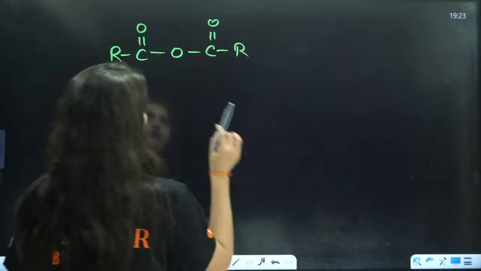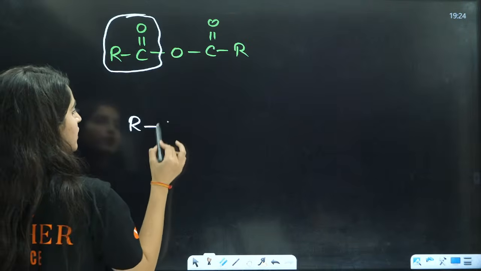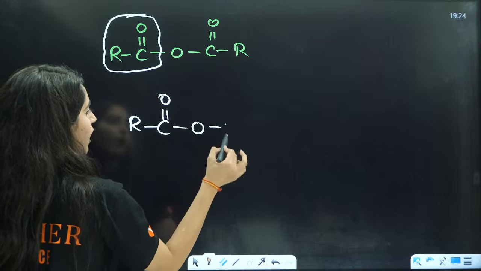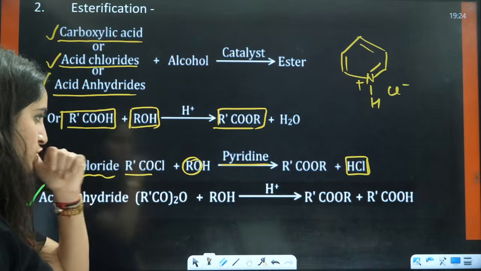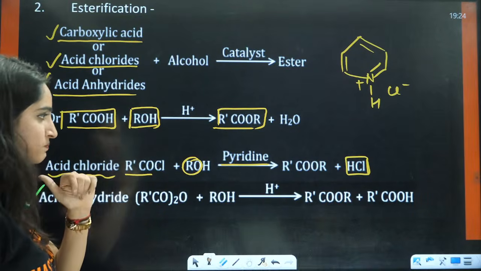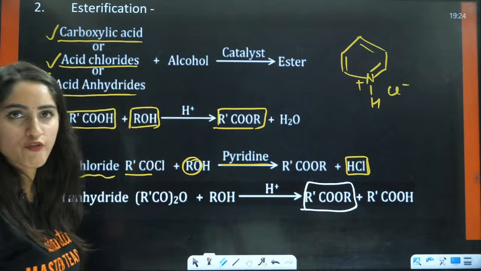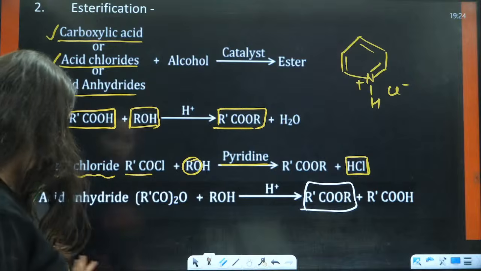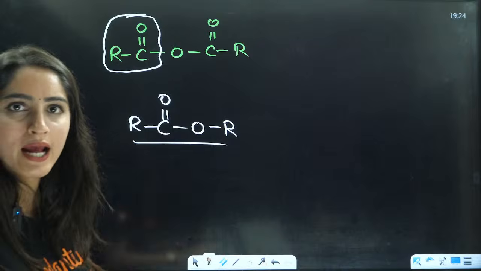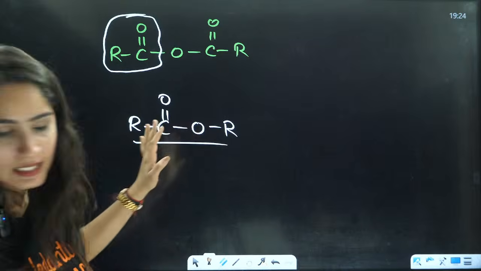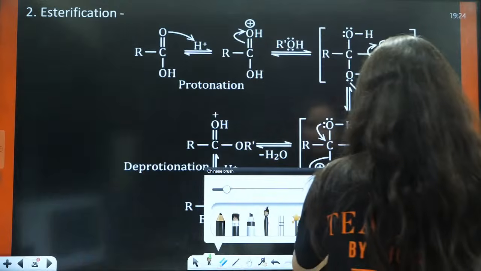Here also what will happen? Basically, the RCO bond is going to attack with OR and hence you will have the formation of ester, right? Understood? In a simpler way, the RCO group will attach with OR and hence you will have the formation of this ester. Now how this is formed, the mechanism I will tell you.